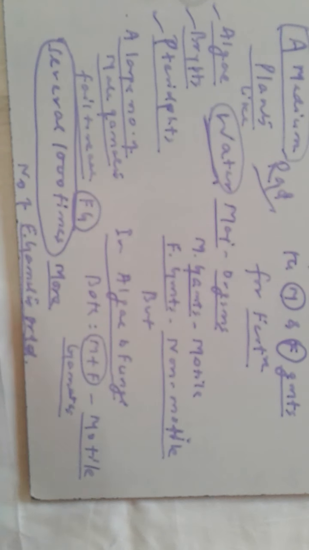So to overcome this loss, the number of male gametes is several thousand times more than the number of female gametes.